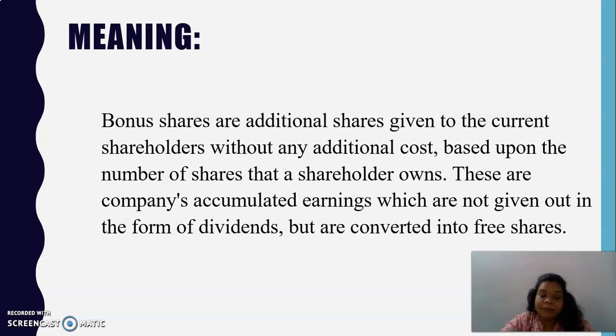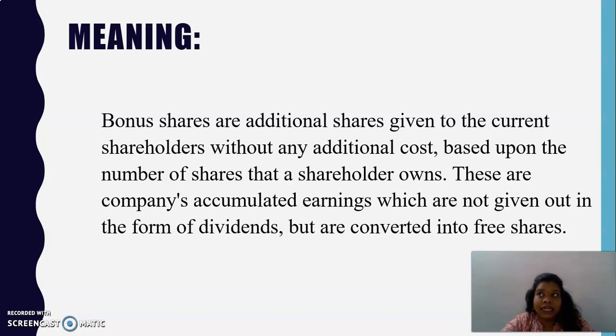Now, they will come into a ratio. The board of directors and the shareholders will get into an agreement where the ratio of bonus shares is decided upon, and they will declare the bonus share in the meeting by passing a specified resolution as per the requirement.